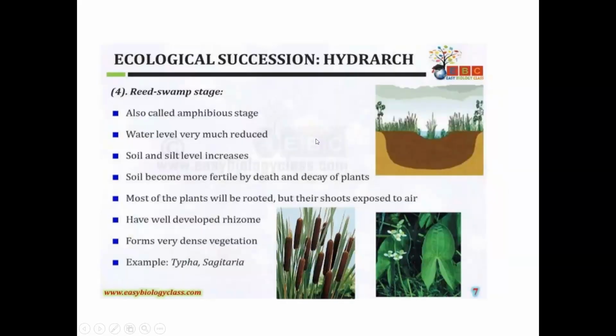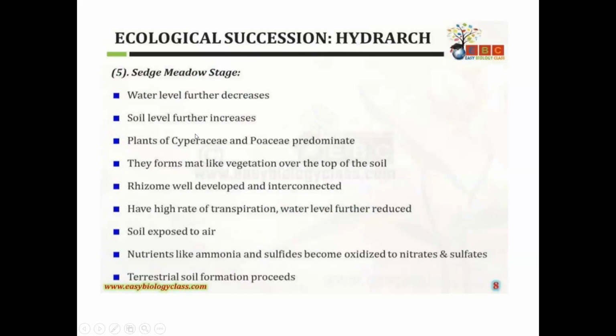Next, the next stage is the sedge meadow stage. Here in the sedge meadow stage, the water level further decreases and the soil level further increases, and plants of Cyperaceae and Poaceae members are predominant, and they form mat-like vegetation over the top of the soil.